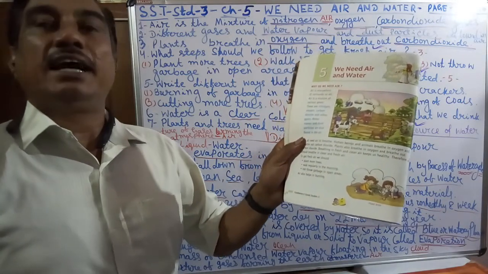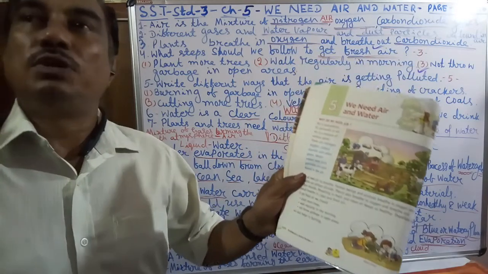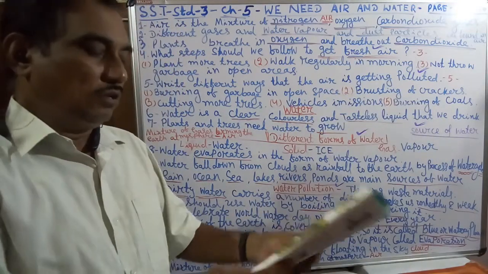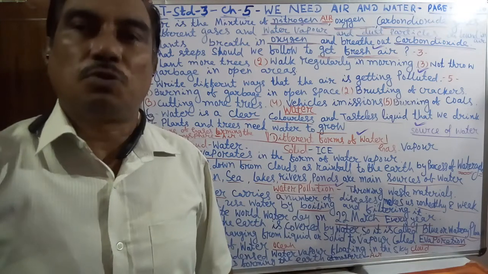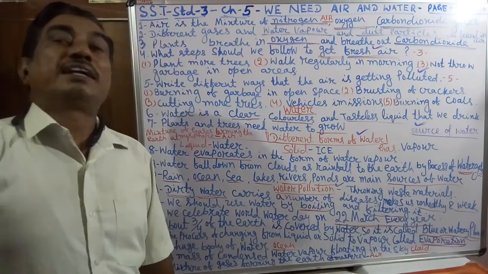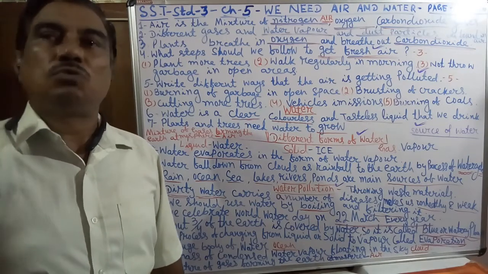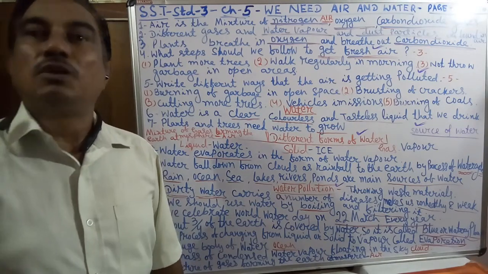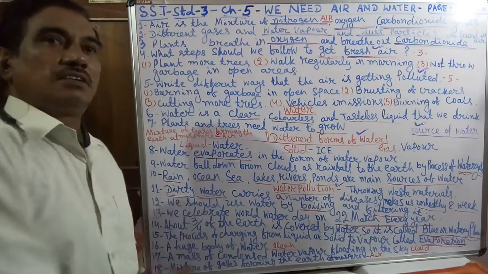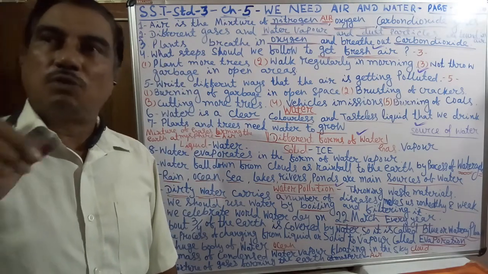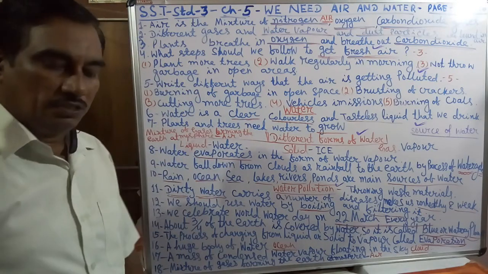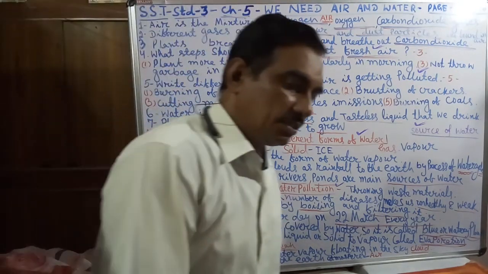Today we will start Lesson 5, "We Need Air and Water." First of all, open page 34. What is air? First of all, we should know what air is. There are 18 points about air and water, and we should know these 18 points.